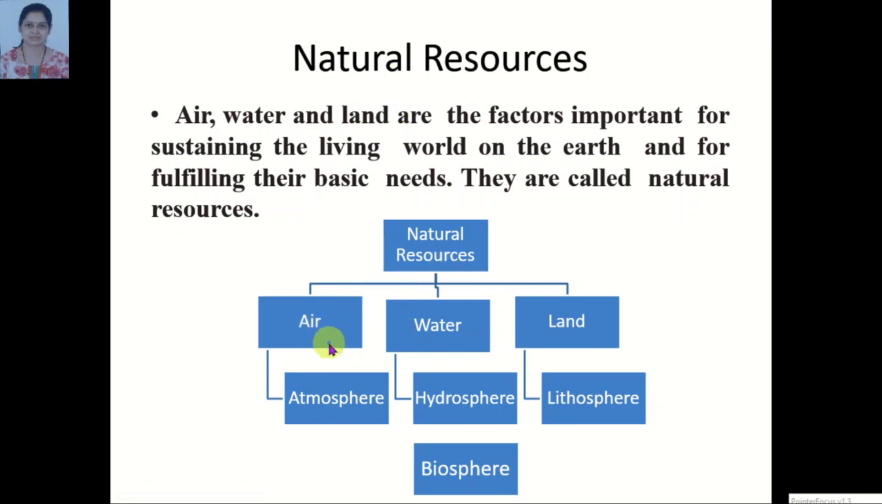Here we have shown the layer of air, which is called atmosphere, and the layer of water, which is called hydrosphere. The layer of land is called lithosphere. The part of the atmosphere, hydrosphere and lithosphere which living things occupy is together called biosphere.